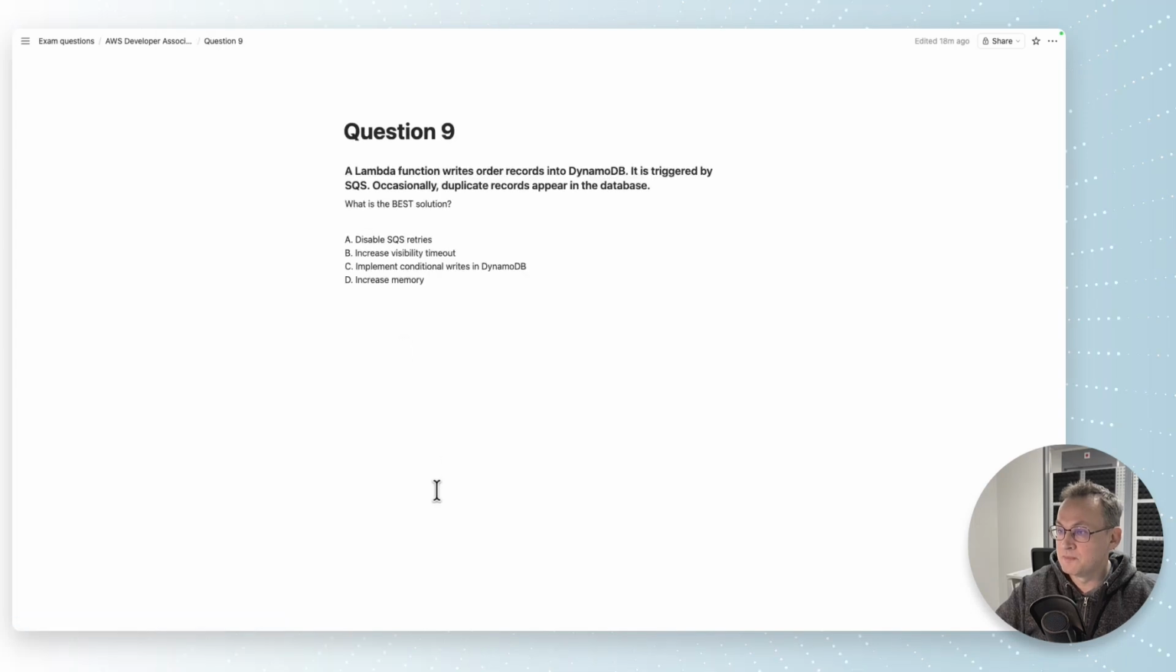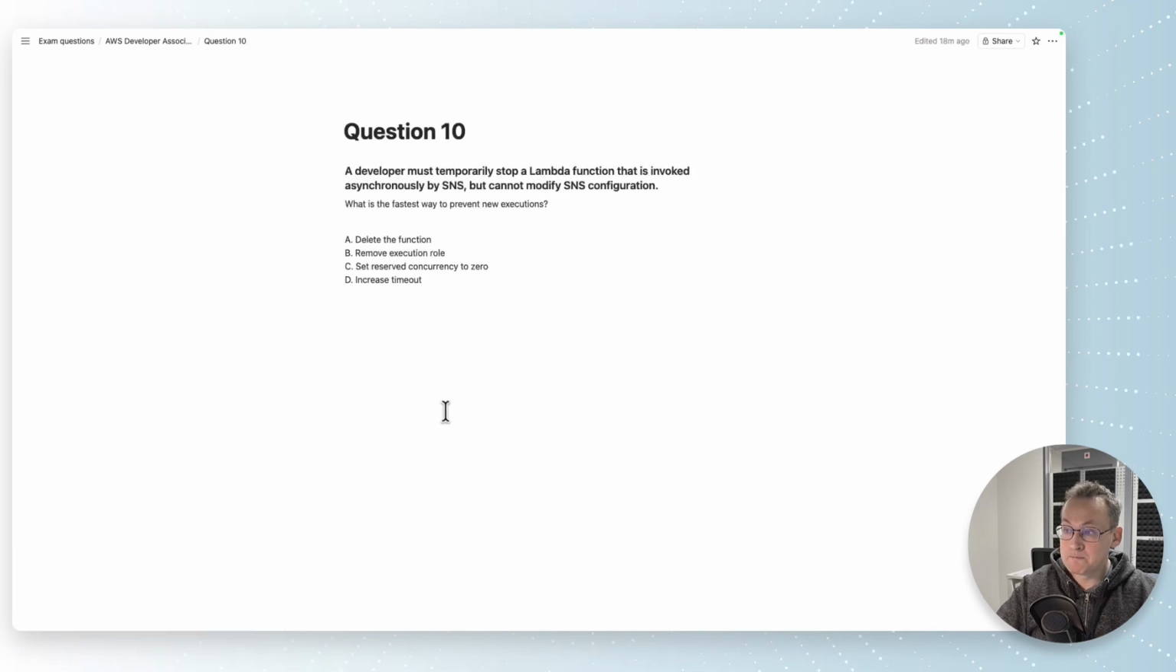And question 9. A Lambda function writes order records into DynamoDB. It is triggered by SQS. Occasionally, duplicate records appear in the database. What is the best solution? That is very similar to what we already saw in one of the previous questions. Standard SQS queues do not support ordering, and they do not guarantee that a message is delivered only once. They do not ensure exactly-once delivery. So we need to implement idempotency on the application side, and it can be done in the case of DynamoDB using conditional writes.